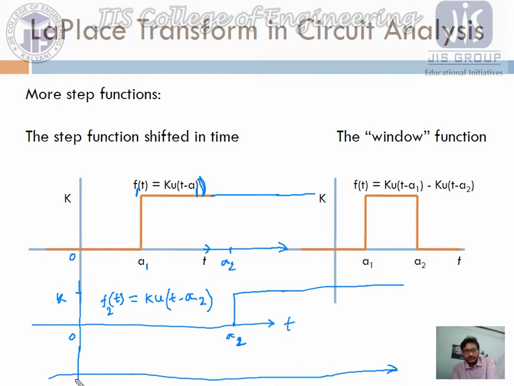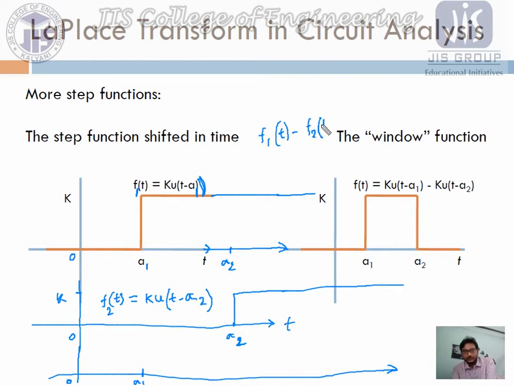So if this is 0, at this point it is 0 minus 0, which is 0. At this time A1, after that the value is 1 and the other value is 0. So 1 minus 0, if we subtract f1 minus f2, we are mathematically solving f1 minus f2.